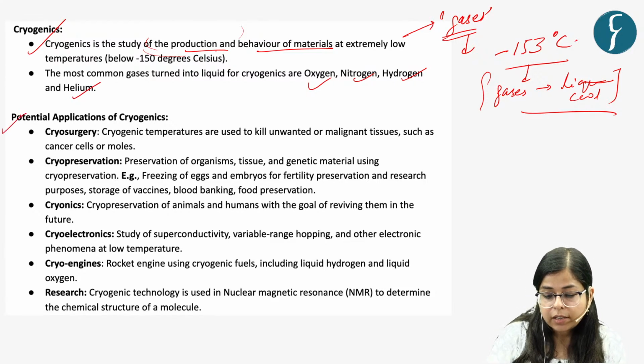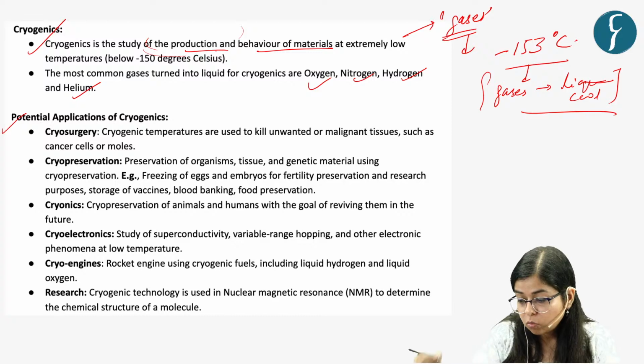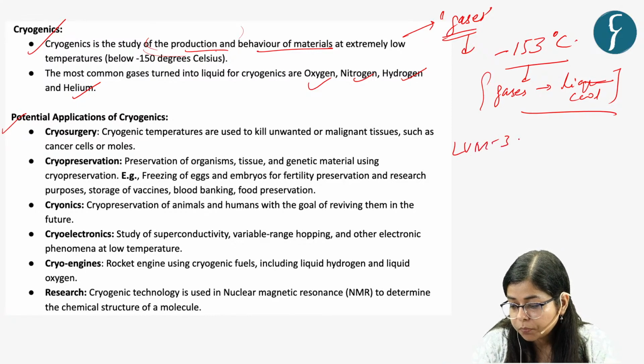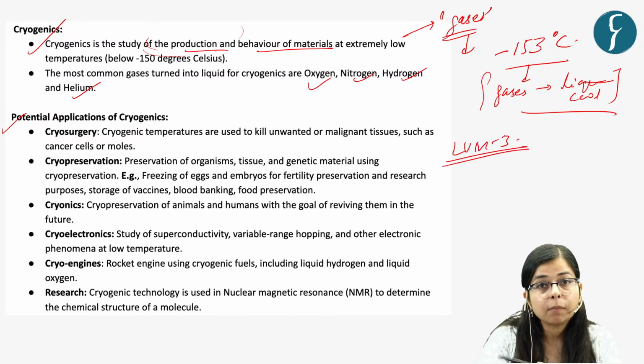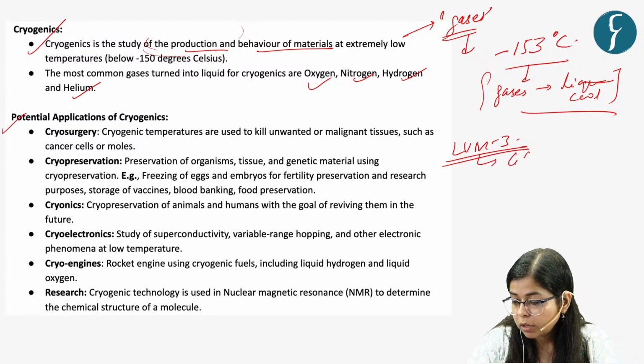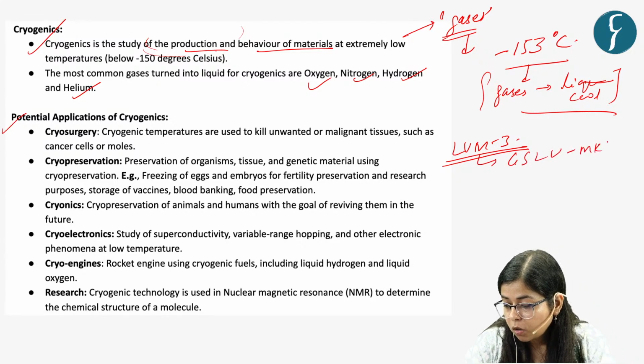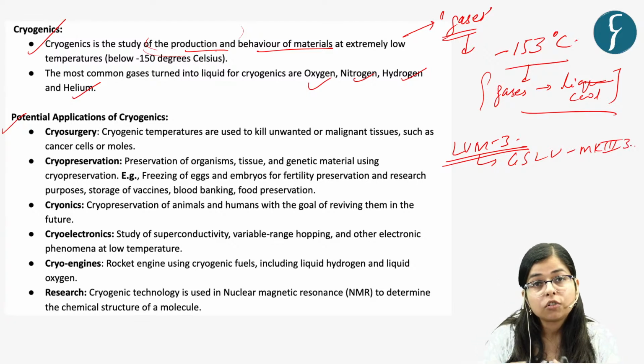So what are the potential applications of cryogenics? You must have heard about LVM-3, Launch Vehicle Mark 3, which was earlier known as GSLV Mark 3. So this is the most advanced rocket launcher of ISRO.